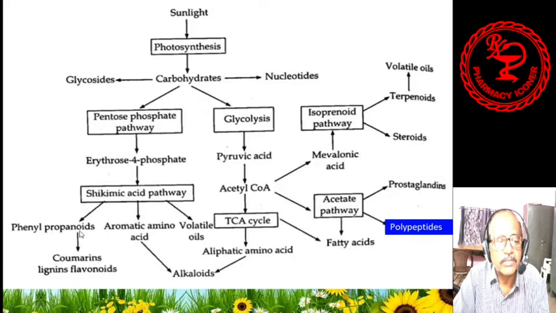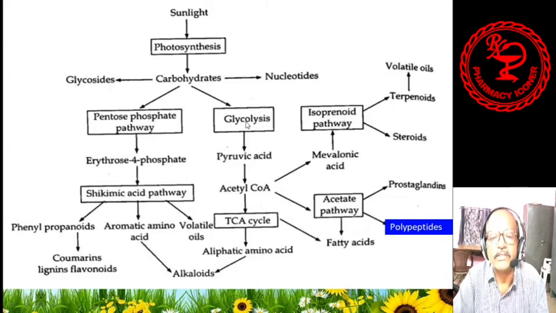Phenylpropanoids form coumarins, lignins, and flavonoids. I told you that flavonoids are nothing but secondary metabolites. Aromatic amino acids form alkaloids. On the other hand, from carbohydrates, through the process of glycolysis, which is a physiological process, pyruvic acid is formed.